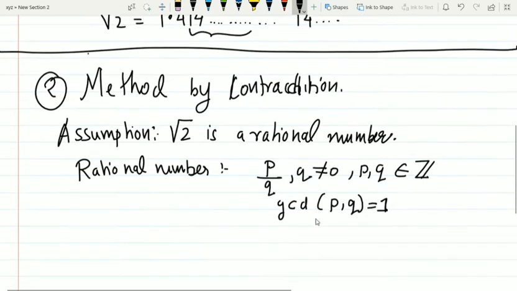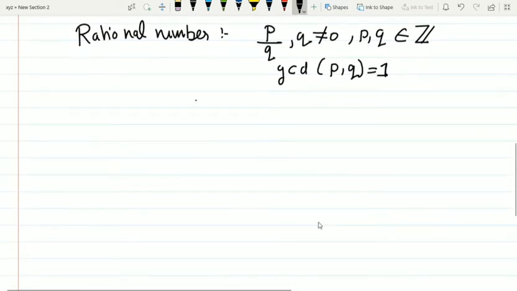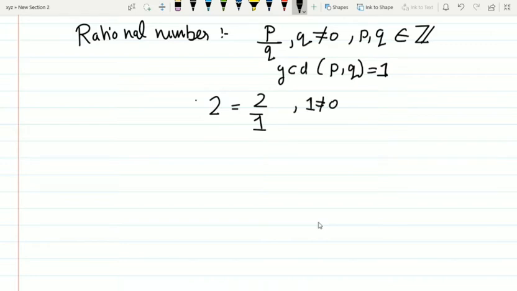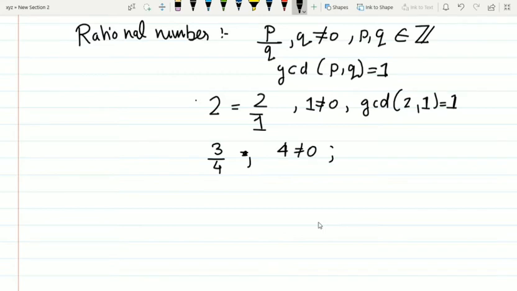We can take an example for this. Suppose we know that 2 is a rational number. Why is 2 a rational number? Because we can write 2 as 2 by 1, where the denominator is not equal to 0, and the GCD, the highest common factor between 2 and 1, is 1. Suppose we take the example 3 by 4. We see here the denominator 4 is not equal to 0, and the GCD, the highest common factor which divides both 3 and 4, is 1.